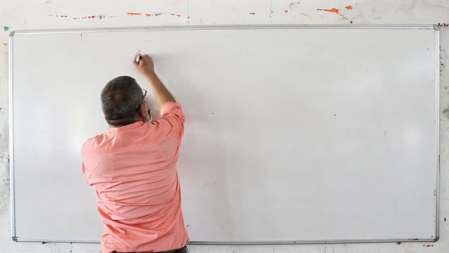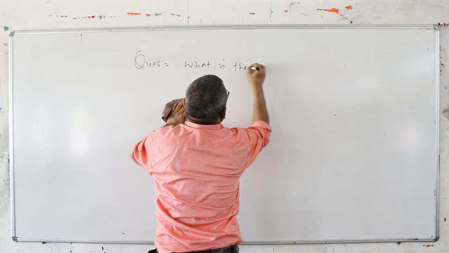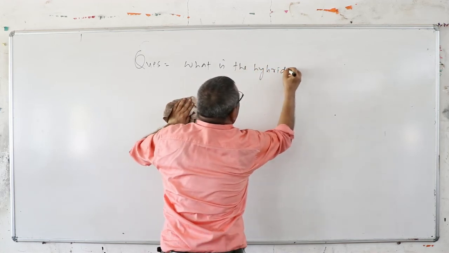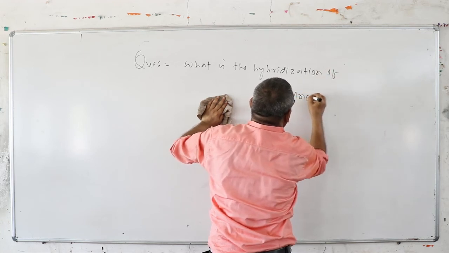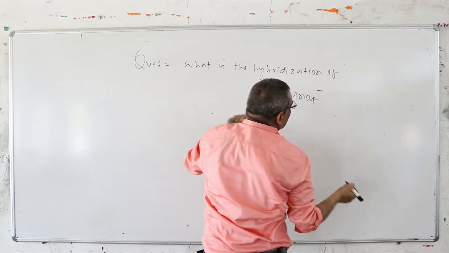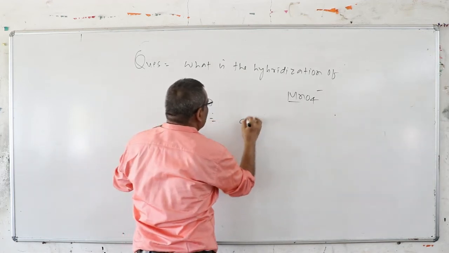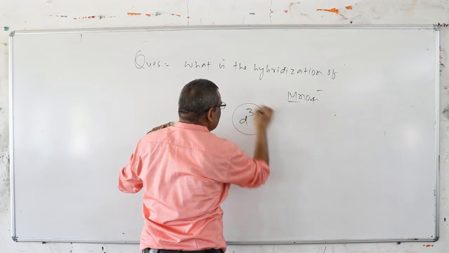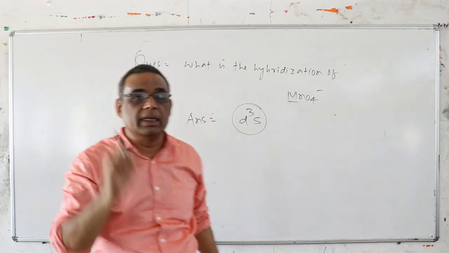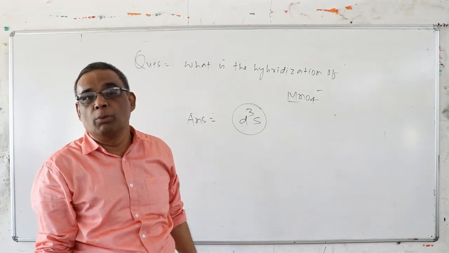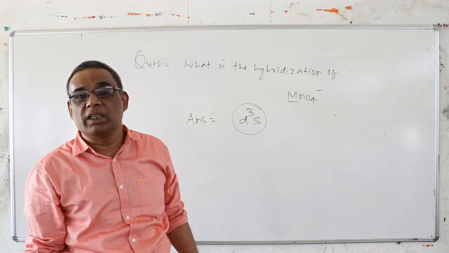The exceptional case of hybridization is: what is the hybridization of MnO4? Hybridization of permanganate. In books they write sp3, but you do not write that. What happens in this case? This is an exceptional question from previous year IIT. The hybridization is d3s. The concept of dxy and dxz is coming. So for MnO4 the books mention sp3, but you will write d3s because the books are not elaborative